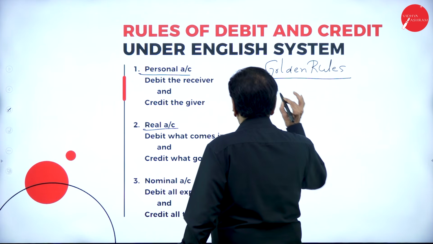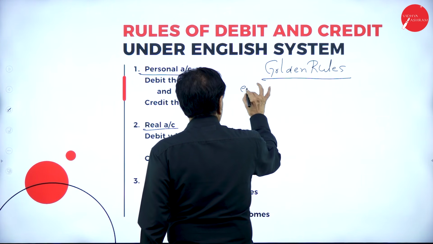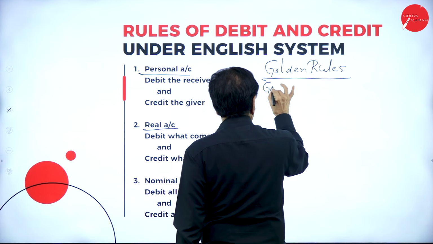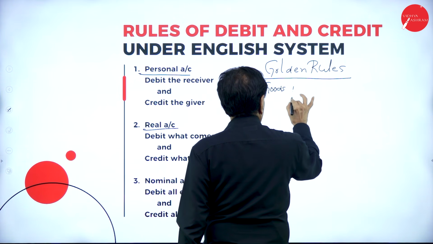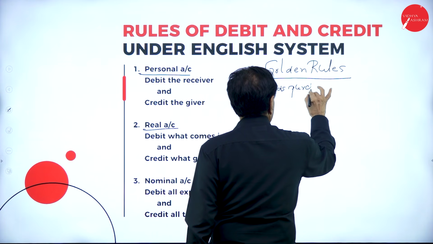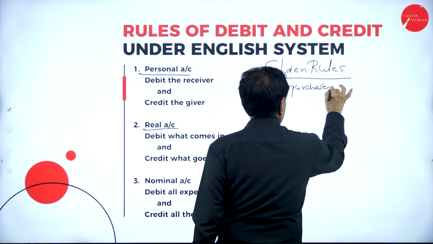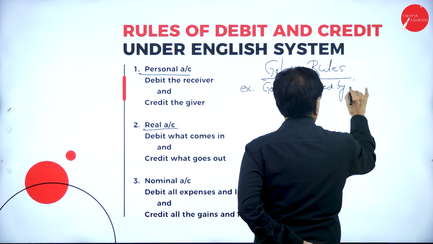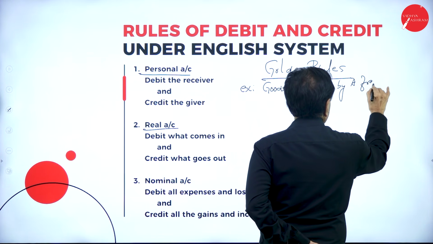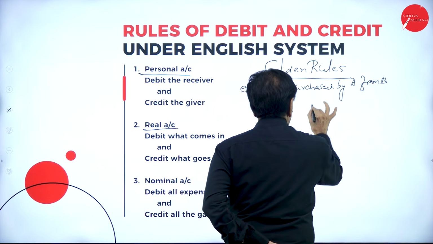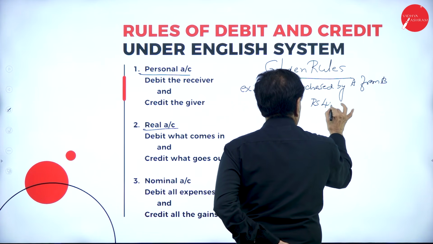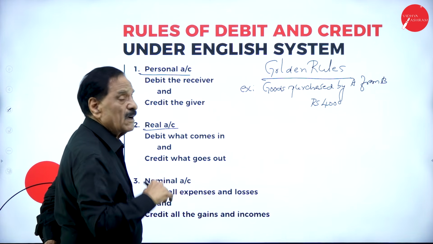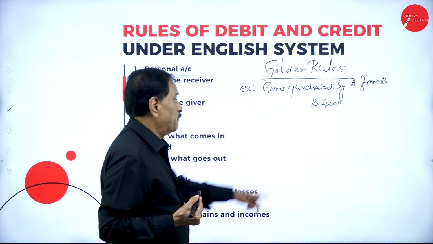See that example. Goods purchased by A from B, rupees 4,000. So who is the purchaser?